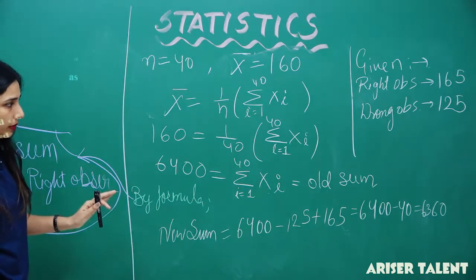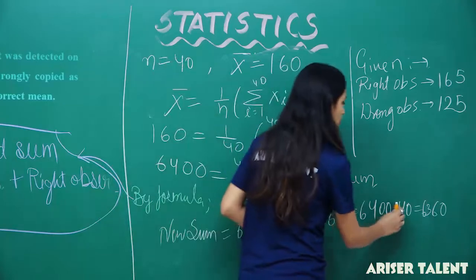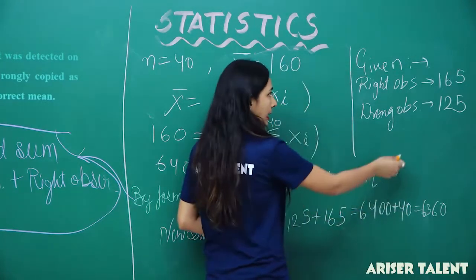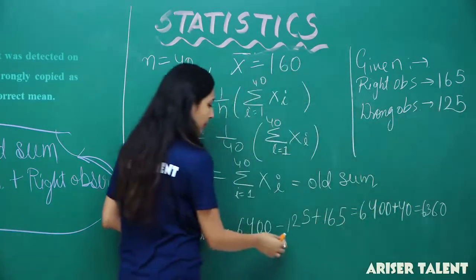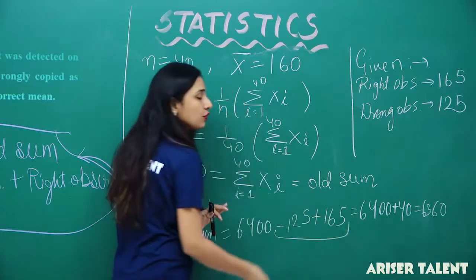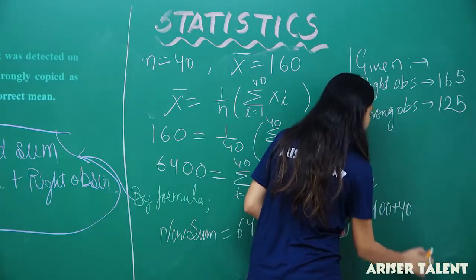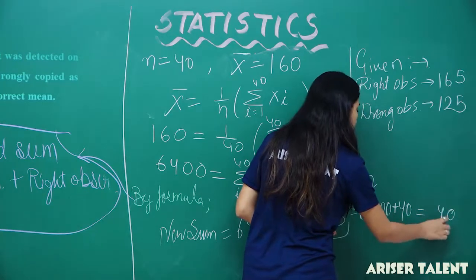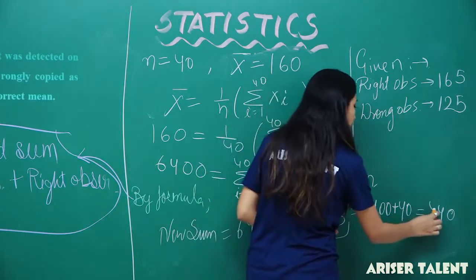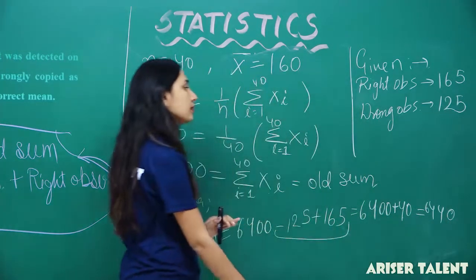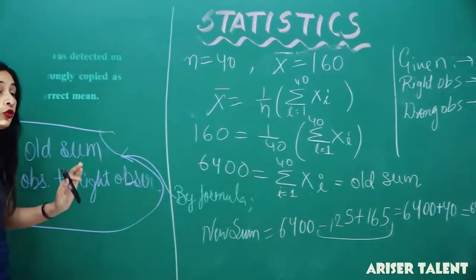Is it a minus or plus? No, it's a plus. You have to do plus, because when we calculate this, that will be plus 40, not minus 40. So that will be 6400 plus 40, and the value will be 6440. So this is the value of the new sum.